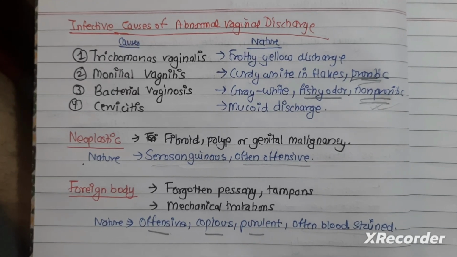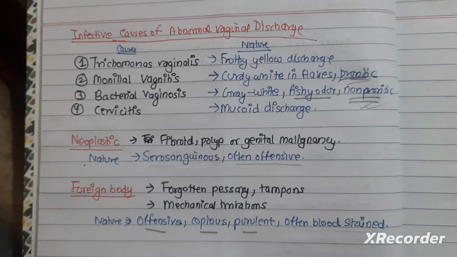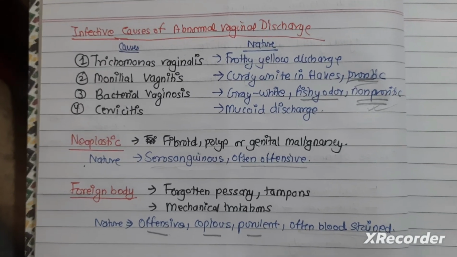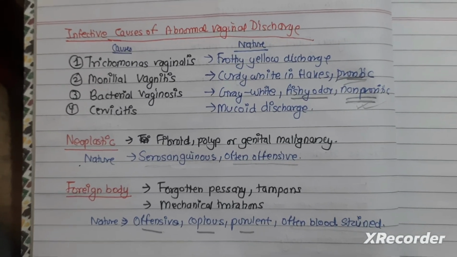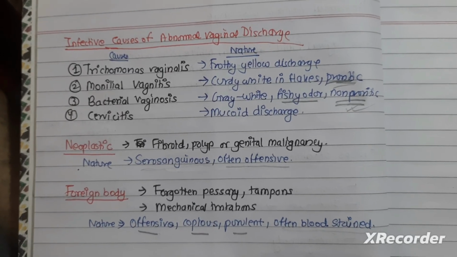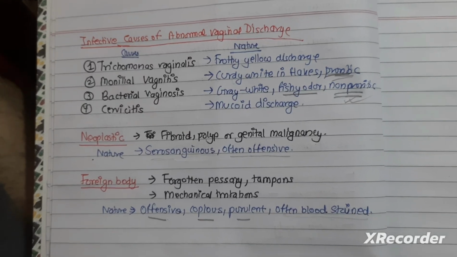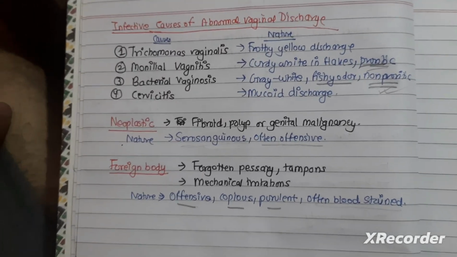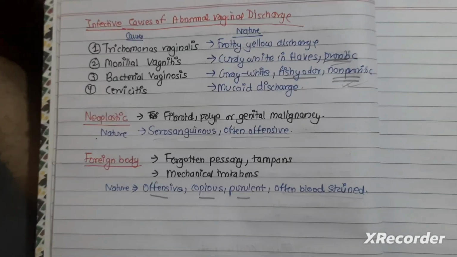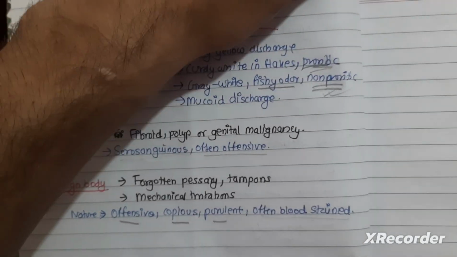Above all, the local hygiene has to be maintained, most importantly, to treat the vaginal discharge, and the treatment for a specific infection. So usually the treatment of vaginal discharge is just simple: improving general health, promoting local hygiene, and treatment of underlying cause. So that is what all about abnormal vaginal discharge, and it is one of the common symptom that female present with in OPD.